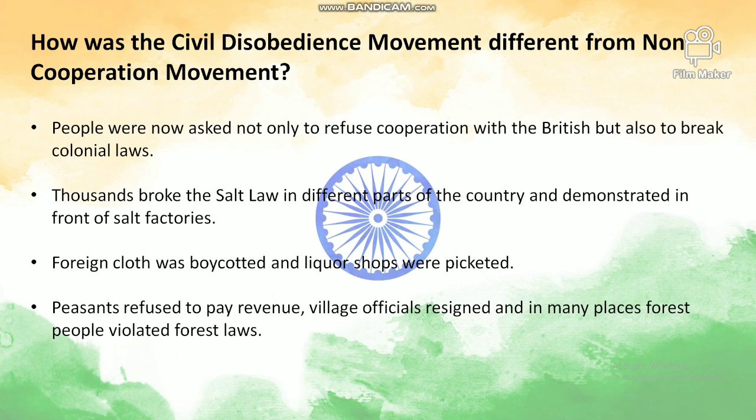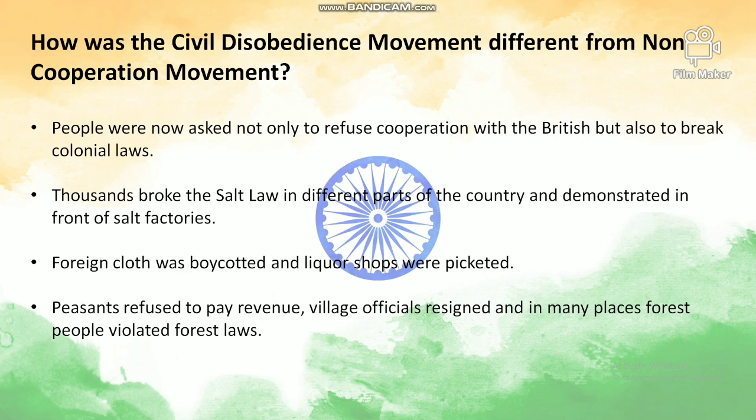So how was the civil disobedience movement different from non-cooperation movement, children? People were now asked not only to refuse cooperation with the British, but also to break the colonial laws. In the civil disobedience movement, it dealt with breaking of the laws formed by the British government. The main aim was violation of laws. It was carried out by breaking salt law, forest laws, and also by holding demonstrations. The civil disobedience movement was launched basically to attain Purna Swaraj, and because of these 11 demands of the Congress which were denied.